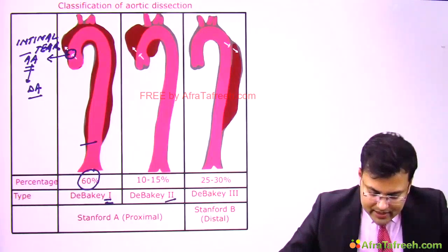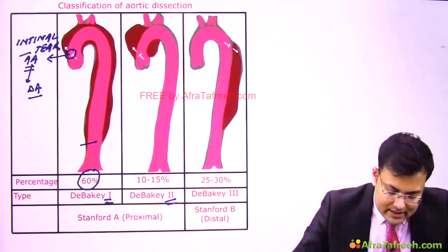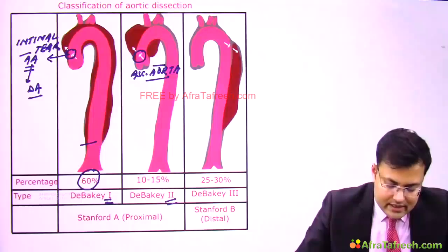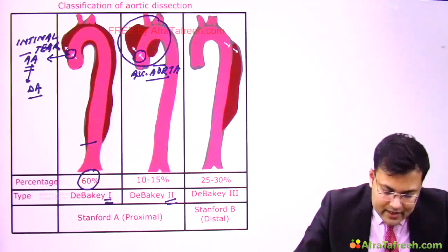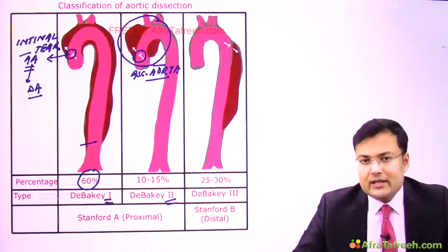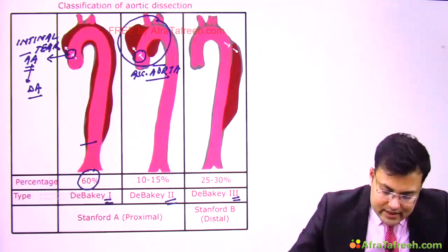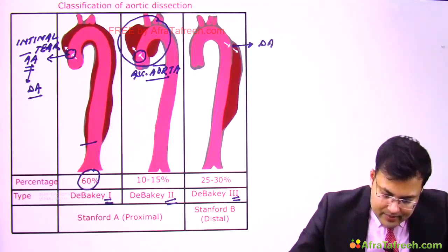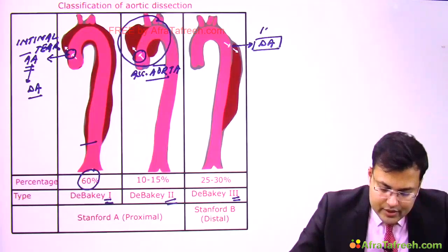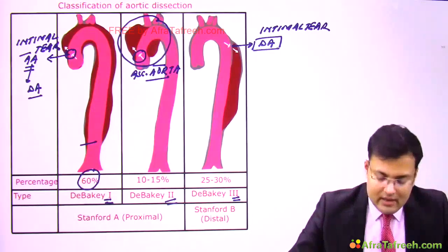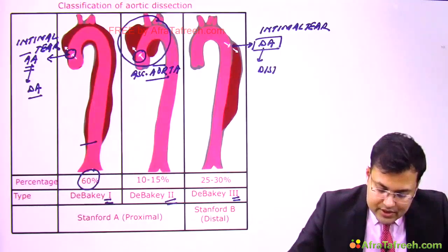Now see DeBakey type 2. There is an intimal tear in the ascending aorta, but the dissection is confined to the ascending aorta. In type 3, there is an intimal tear in the descending aorta with distal propagation.